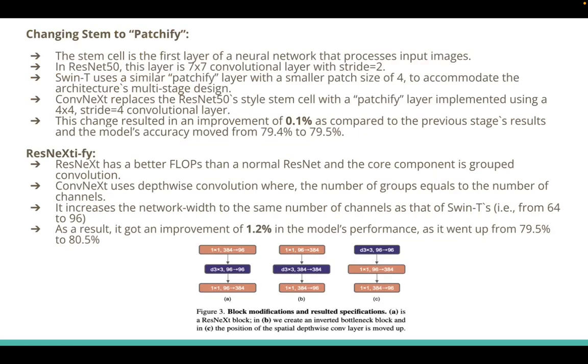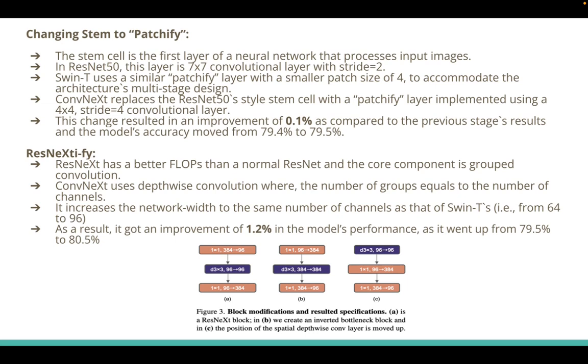Second is changing stem to patchify. The stem cell is the first layer of the neural network that processes input images. So authors decided to change the stem cell of ResNet 50 to a convolutional layer of size 4×4 with a stride of 4 to get non-overlapping patches with a receptive field of equivalent size. This change resulted in an improvement of 0.1% as compared to the previous stage's result, and the model's accuracy moved from 79.4 to 79.5%.